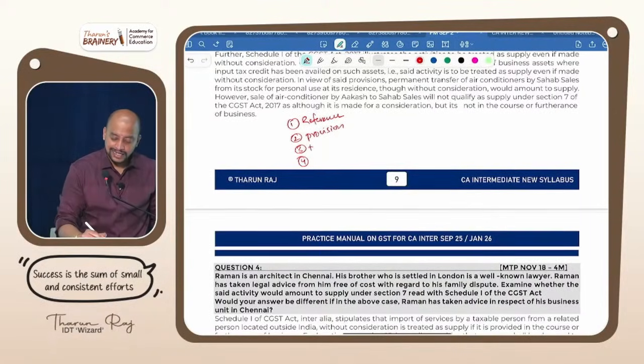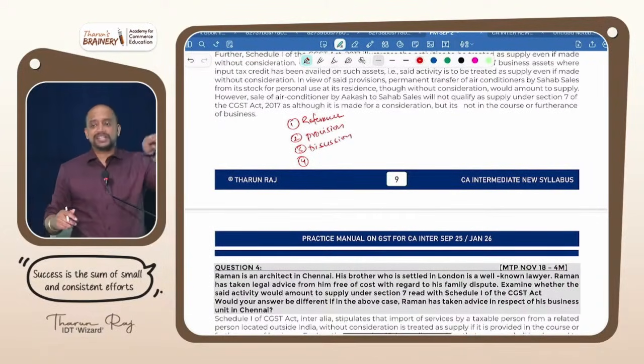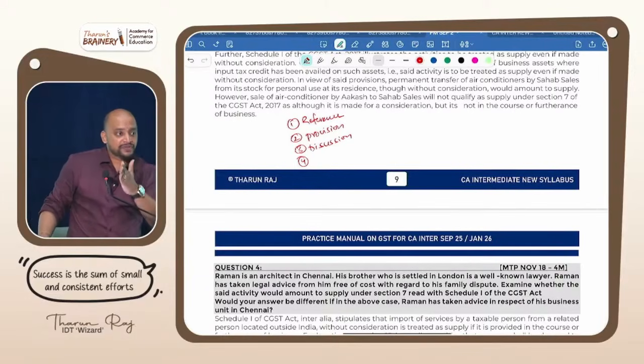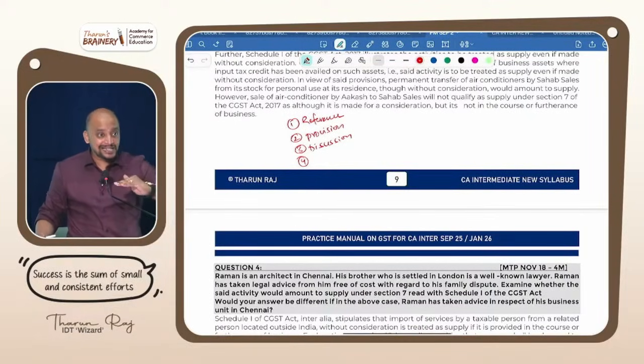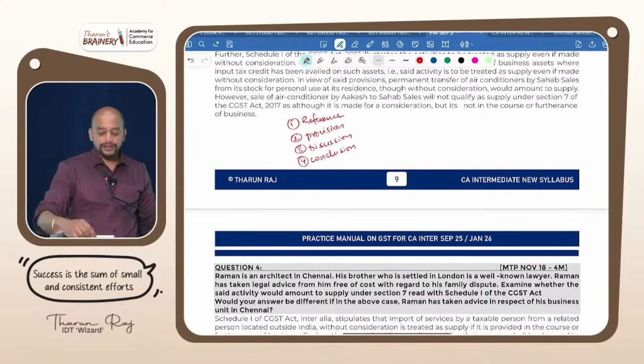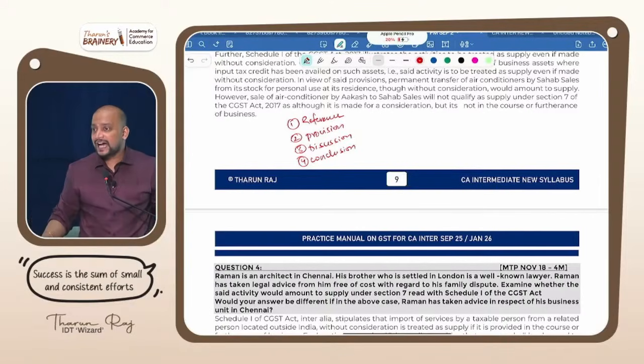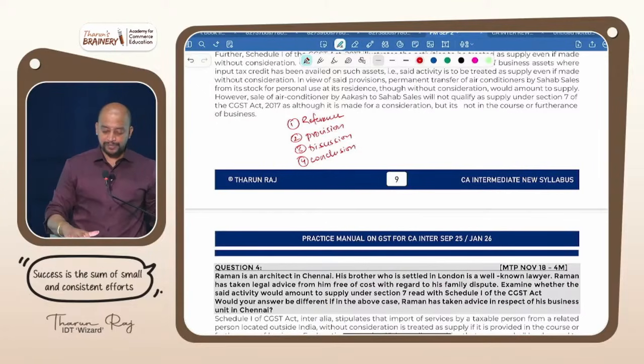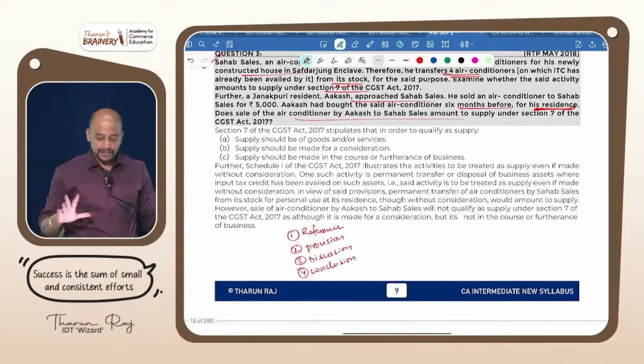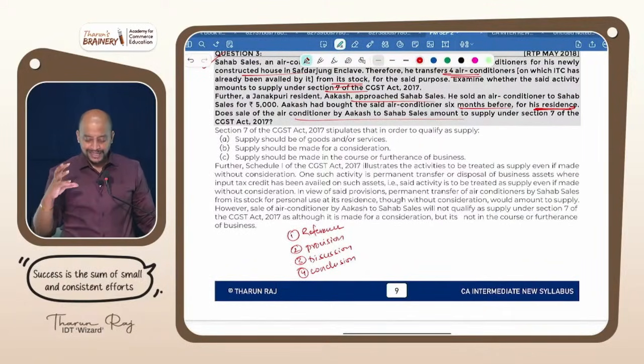Then discussion. Discussion means you need to connect the given question to the provision. In the present case, Shahab Sales transfers 4 ACs from the business stock to his house, which is disposal of business asset, and on such ACs ITC is availed. Got it? So finally, conclusion. Therefore, what is the conclusion that you will give? Therefore, it constitutes supply under section 7.1c. Like that you need to write. Understood? This is the way in which you need to present the answer for this.